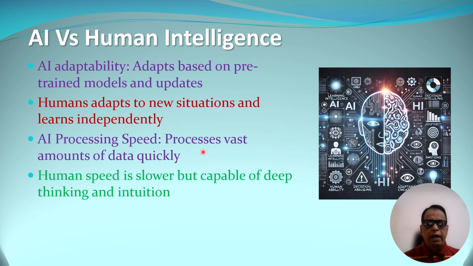If you want to train AI to learn a new language, then within certain hours AI can learn a new language. For humans, it is not possible because AI can process a vast amount of data very quickly and therefore it can learn very fast. Human speed of learning is definitely very slow, but there are certain advantages of deep thinking and intuition with humans, while AI does not have such features available.